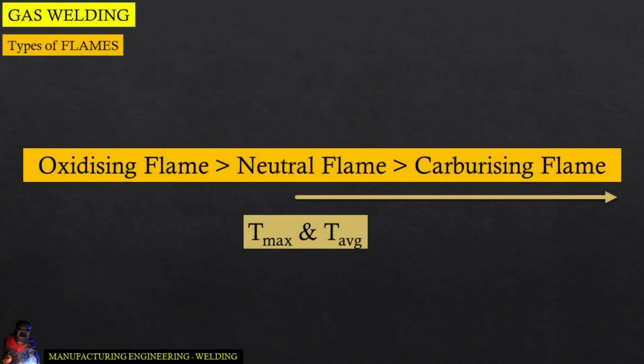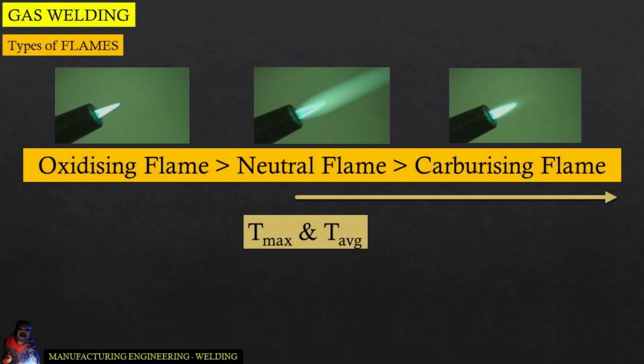Now in case of maximum temperature and average temperature, as you must have noticed, oxidizing flame tops them all, followed by neutral flame and finally the carburizing flame.